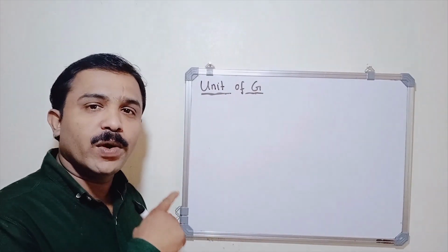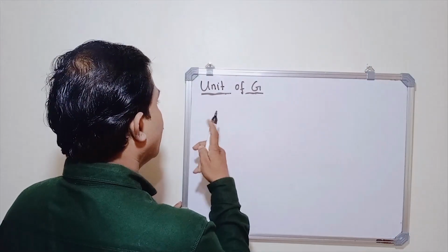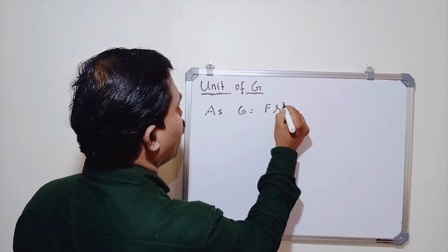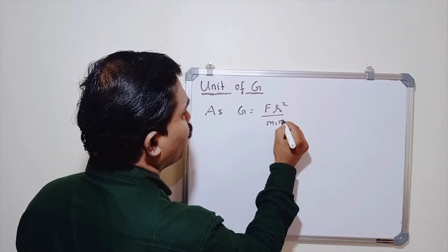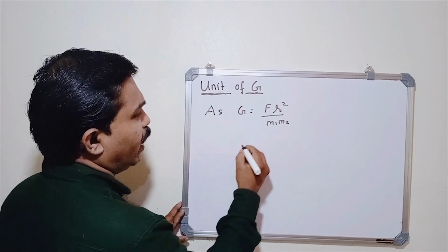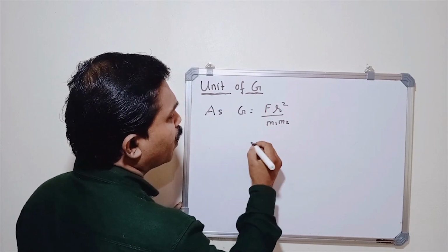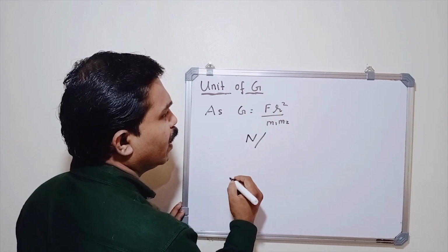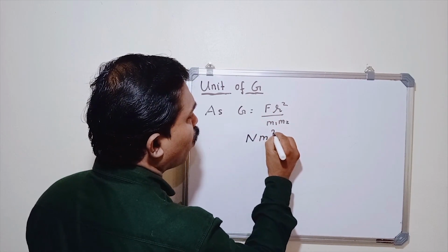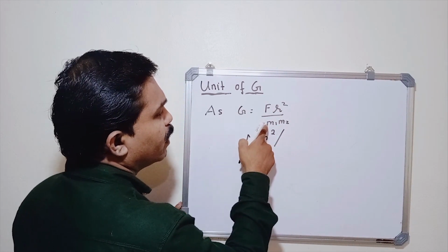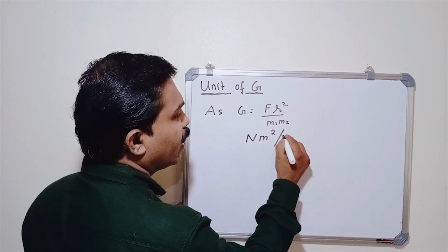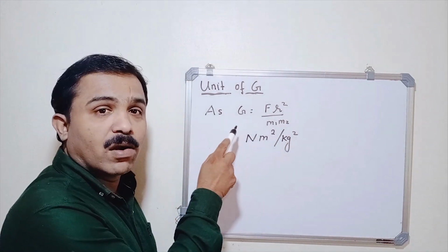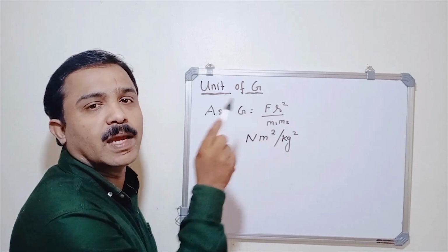Now let us see what is the unit of gravitational constant. As G equals F r square divided by m1 into m2, what is the unit of force? The unit of force is Newton. What is the unit of distance? Meter. So we write meter square divided by the SI unit of mass, kilogram into kilogram, kilogram square. So the SI unit of gravitational constant is Newton meter square per kilogram square.